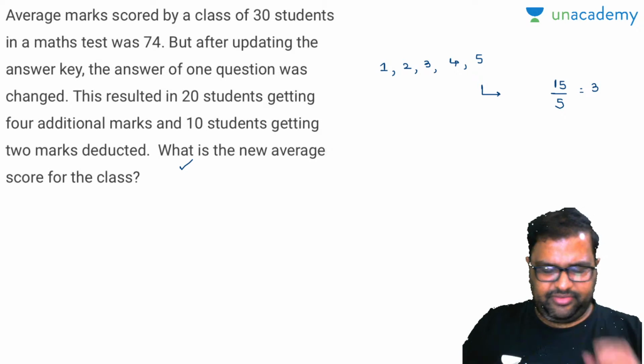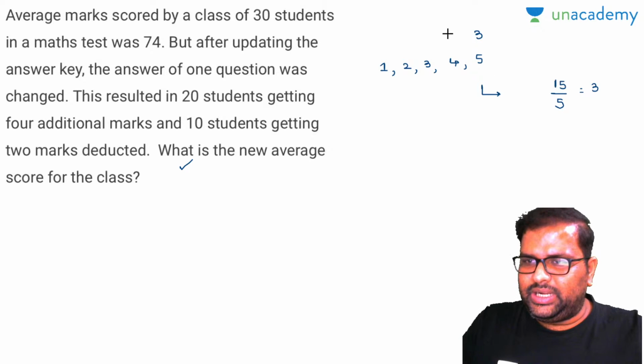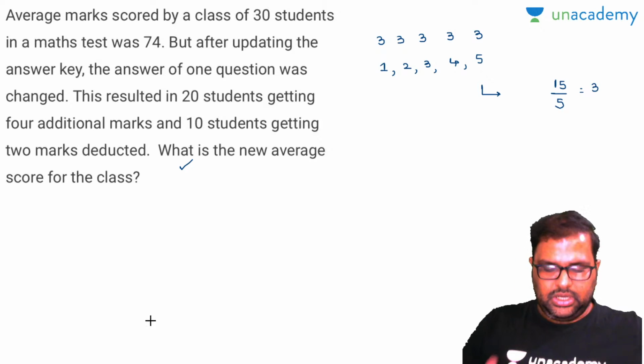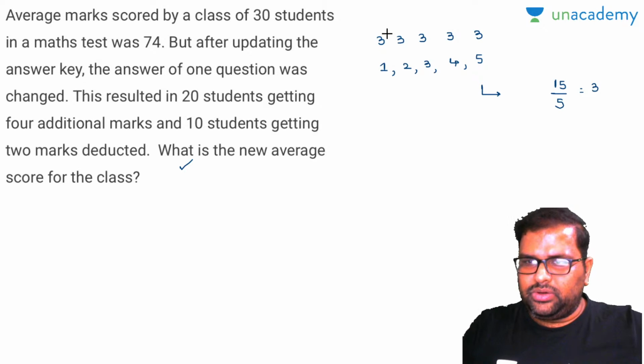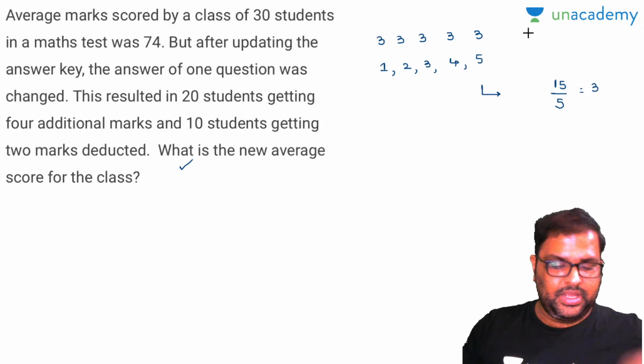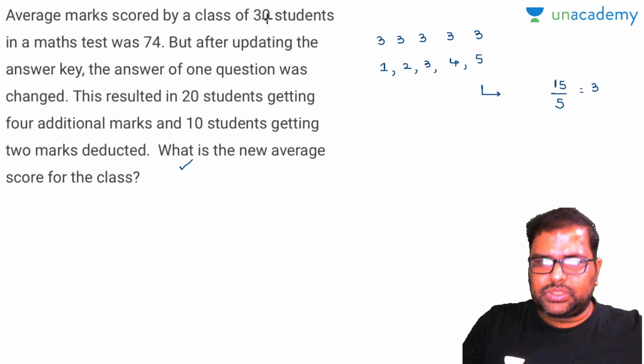So, the exact definition is you will distribute this average equally to all the numbers. So, sharing equally: 3 plus 3 plus 3 plus 3 plus 3, 15. This is the main logic behind simple averages. Now look, the average marks scored by a class of 30 students in a math test was 74.